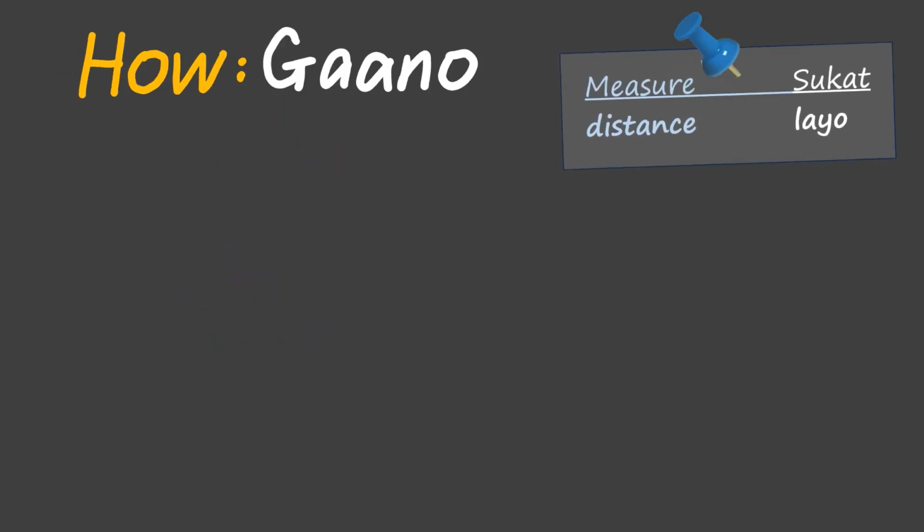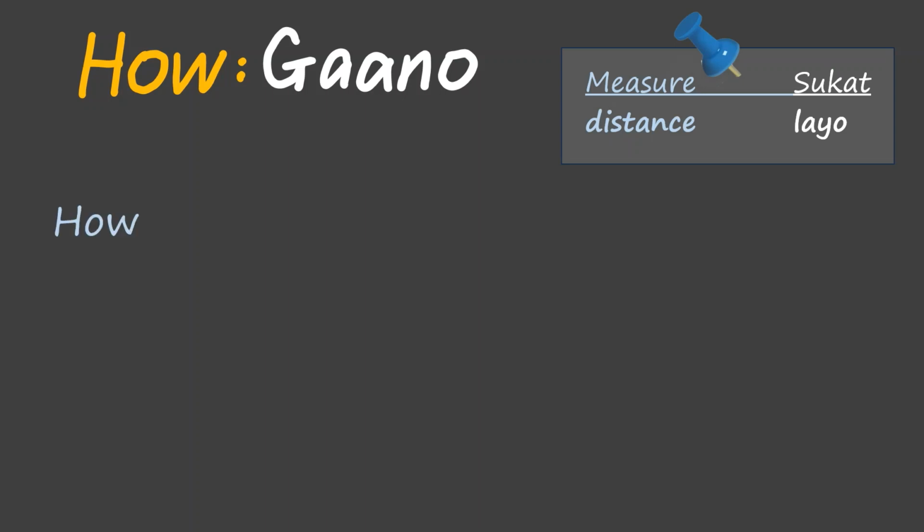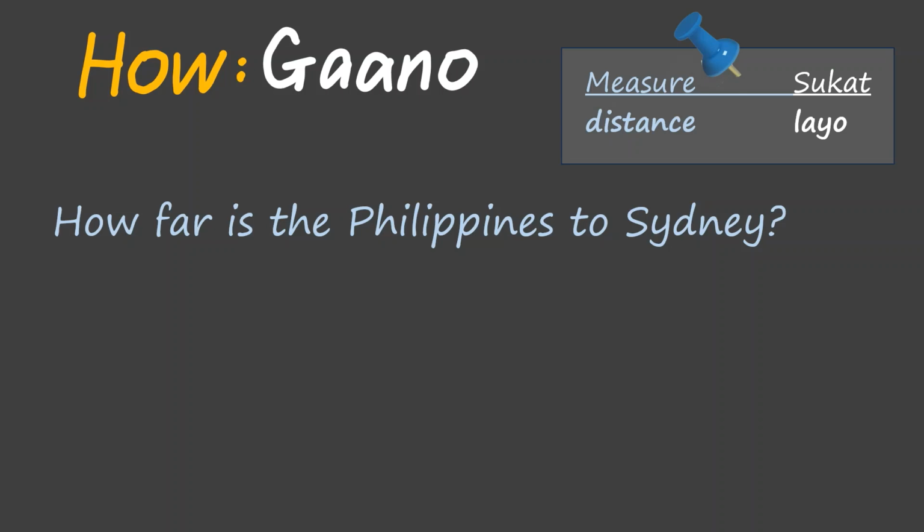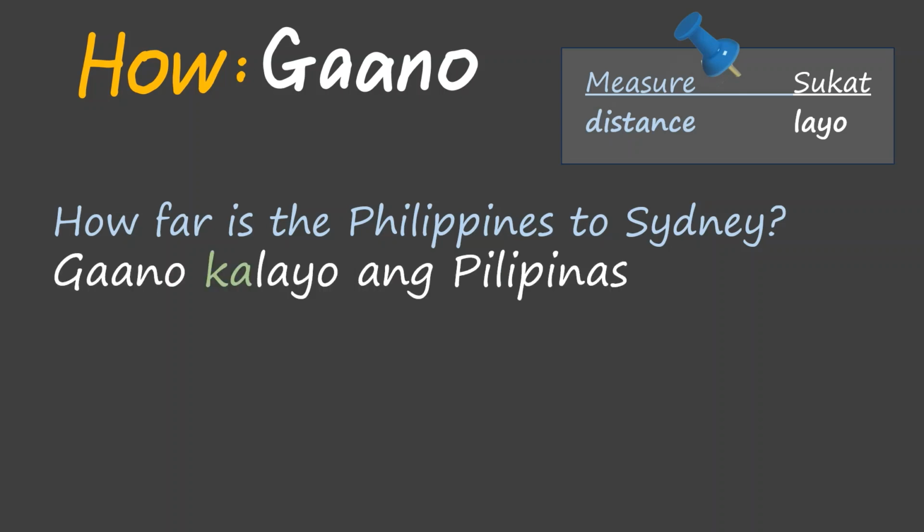Now we will use these new words starting with distance or layo. Here is an example question. How far is the Philippines to Sydney? Gaano kalayo ang Pilipinas sa Sydney? To ask what is the distance between two places, we also ask how far. And how far is gaano kalayo. We added a ka to layo.